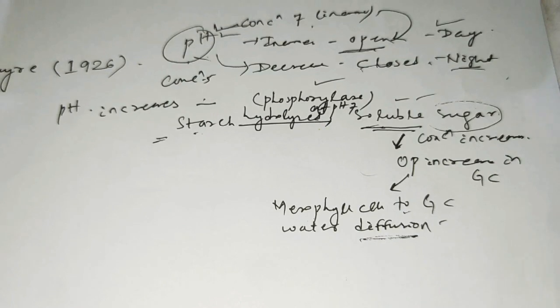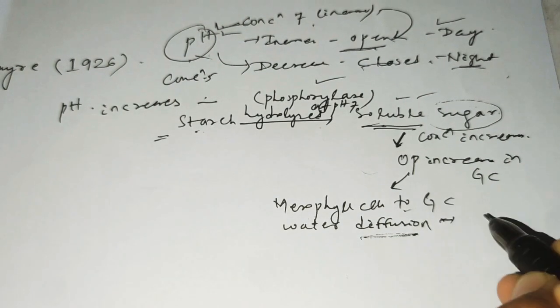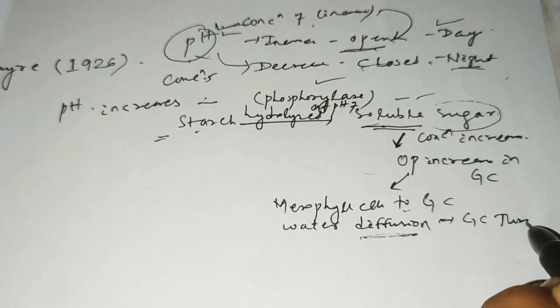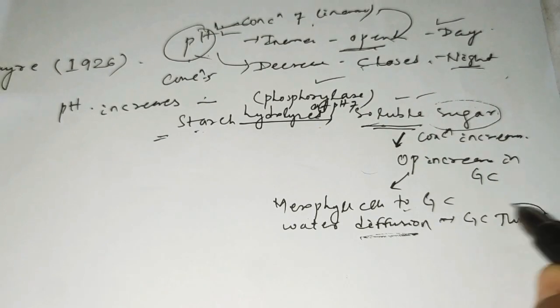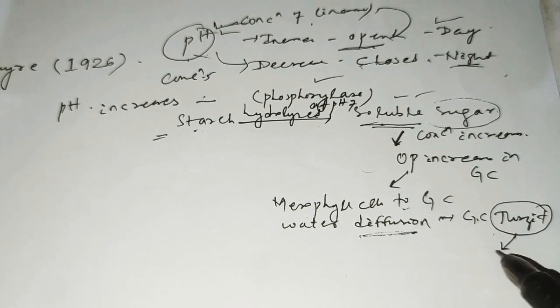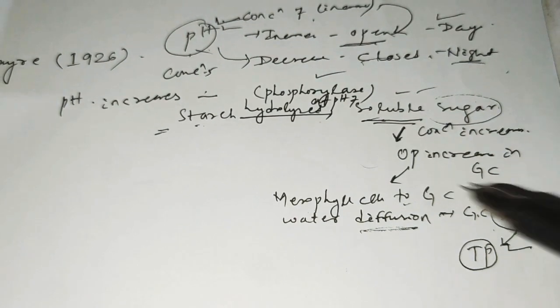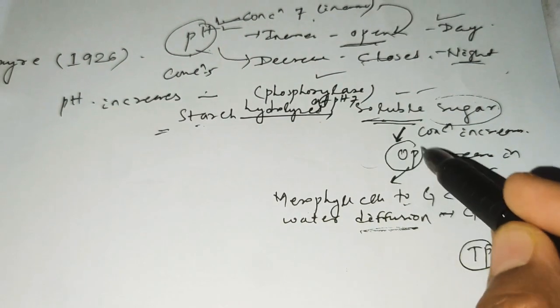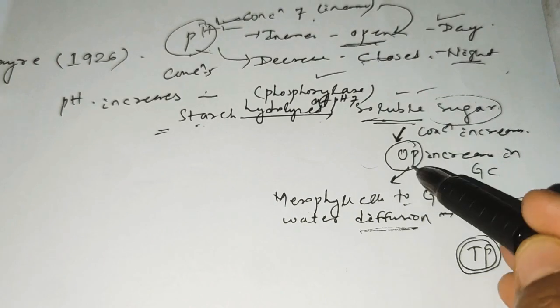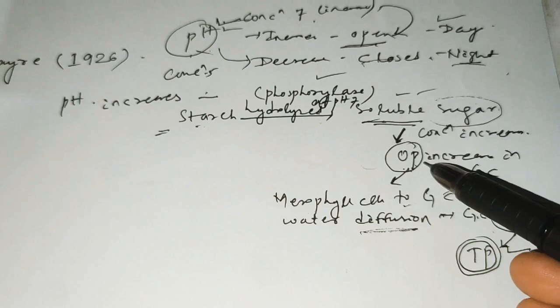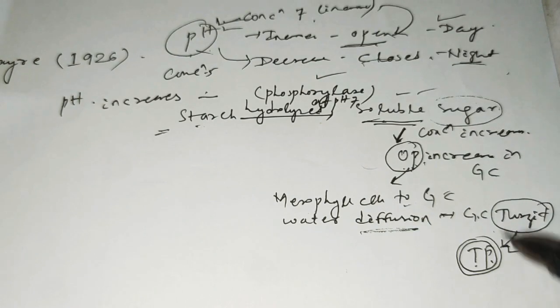After that, one level will come where the guard cell becomes turgid. So due to turgidity inside the guard cell, turgor pressure will develop. Inside the guard cell, both pressures are present, osmotic pressure and turgor pressure.